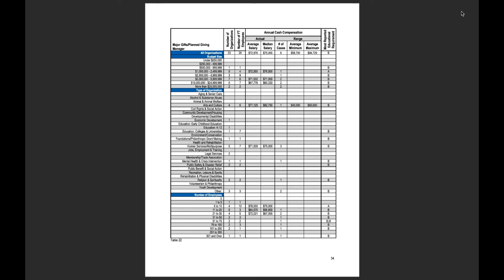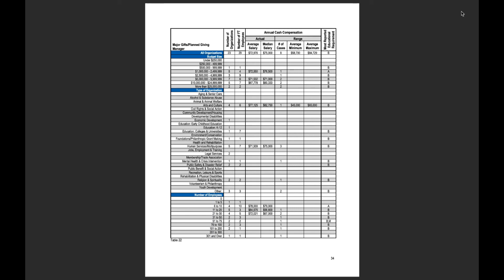So not every single organization is reporting a range of salary for this position, so we may actually get the actuals for that salary, but we may not get a range reported. So that's where you see some of those differences. You may see that an organization or a group of organizations is reporting the actual salary for this planned giving manager position, but when asked if there's a specific range or a specified range that they try to stay within, then they may not report that information. So that's why there's some differences there.